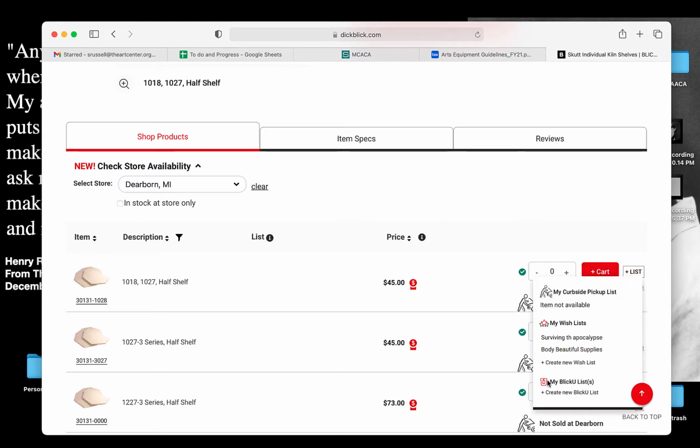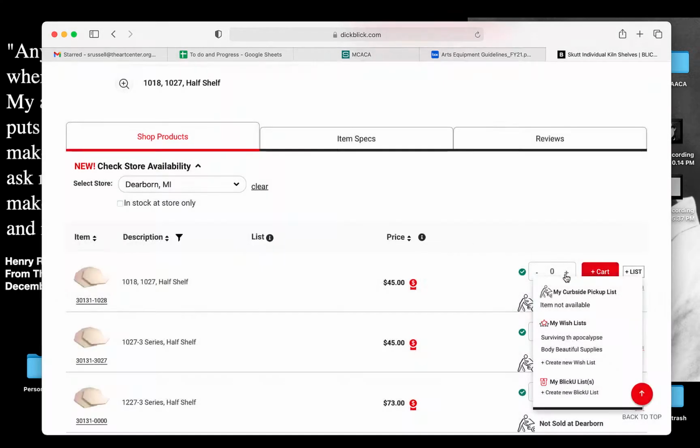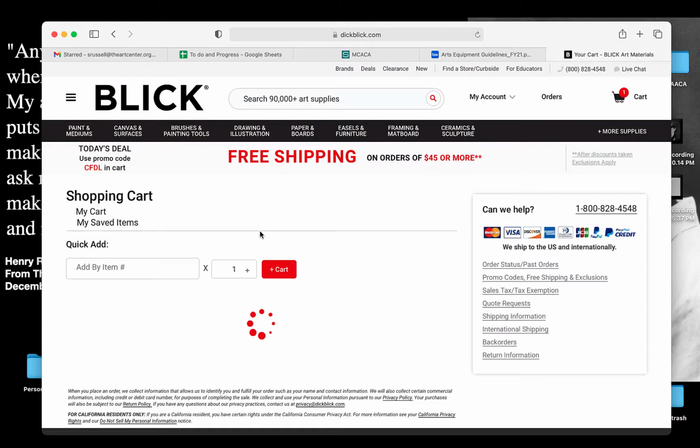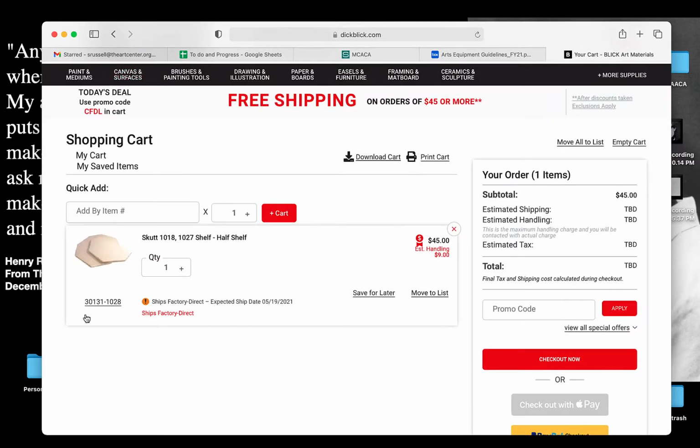you can create or add to a wish list here. You can also add it to your cart. And then you can create your shopping cart into either a PDF through saving that or give us a screen grab.